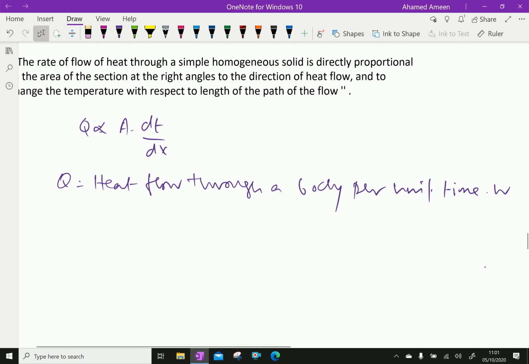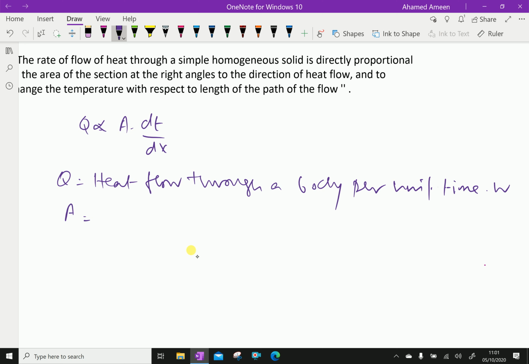A equals the surface area of the heat flow.